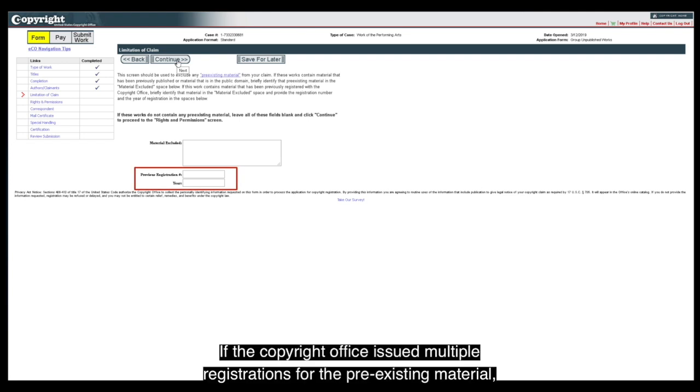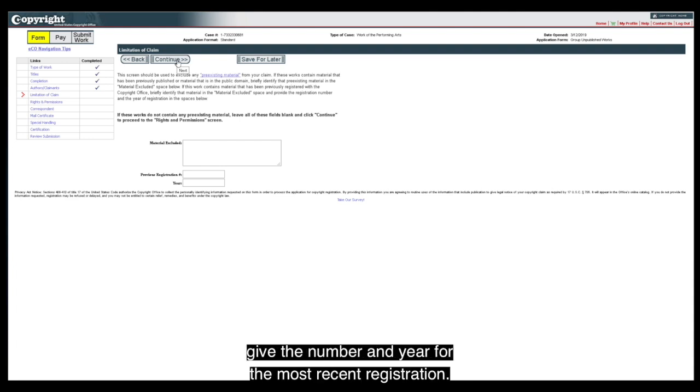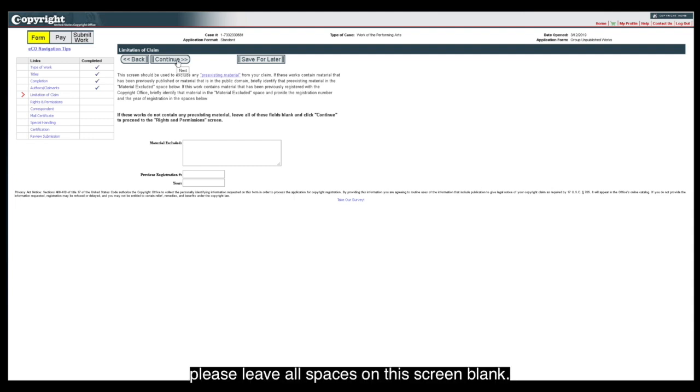If the Copyright Office issued multiple registrations for the pre-existing material, give the number and year for the most recent registration. If these works do not contain any pre-existing material, please leave all spaces on this screen blank. In either case, click Continue to proceed.